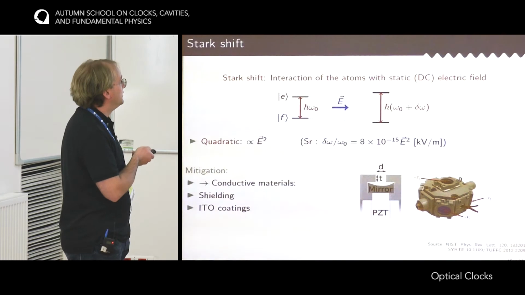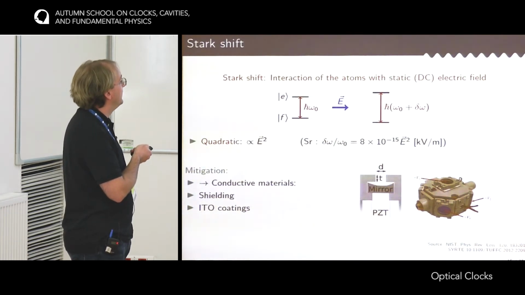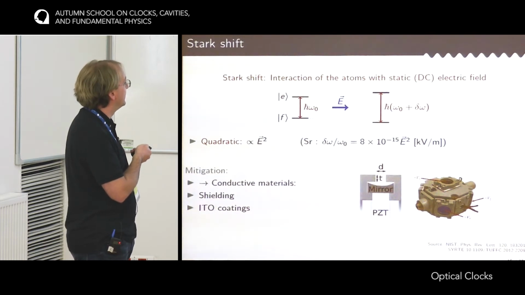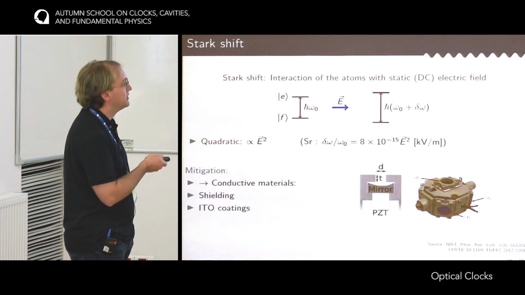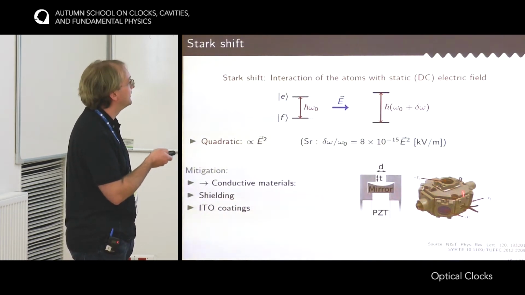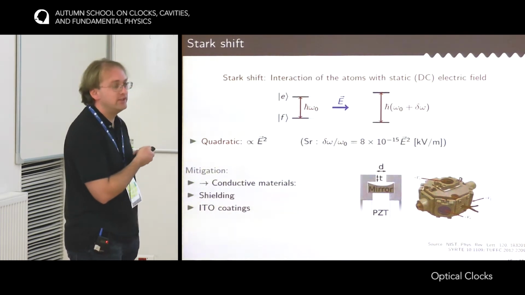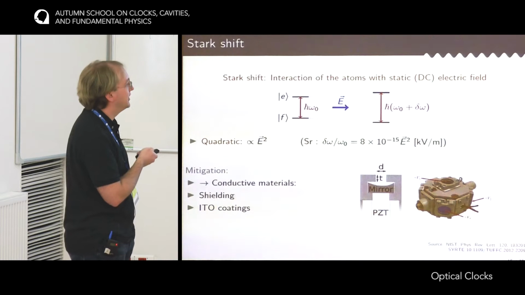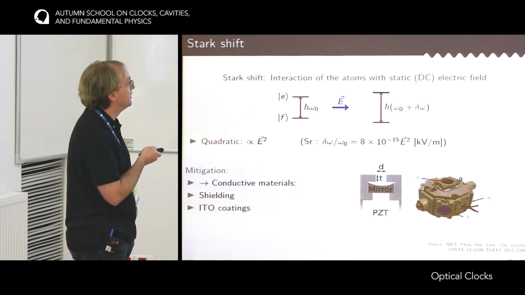The other technique would be to make the optical surfaces conductive using indium tin oxide coatings. This is a vacuum chamber that has been designed at NIST, and all the mirrors are coated with this conductive coating, and so this effectively builds a Faraday cage around the atoms, which helps getting rid of electric fields.